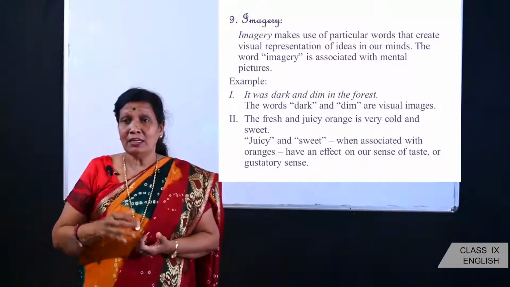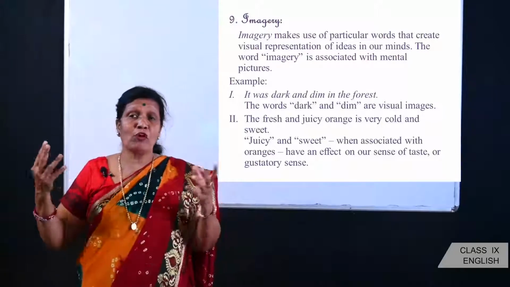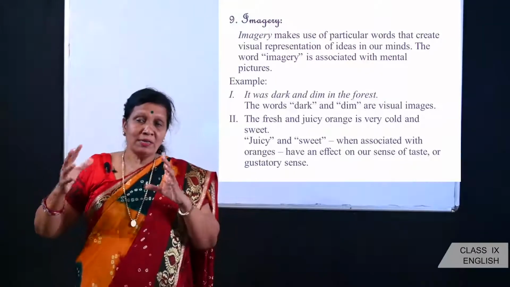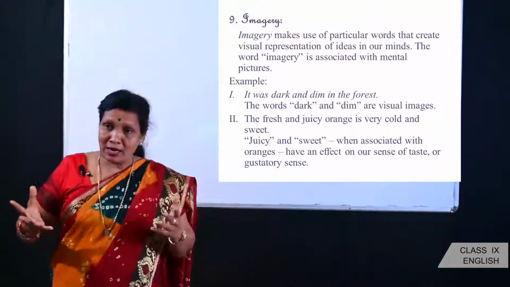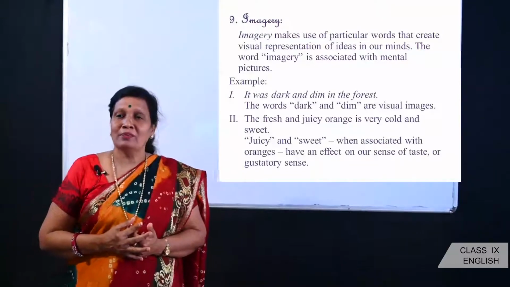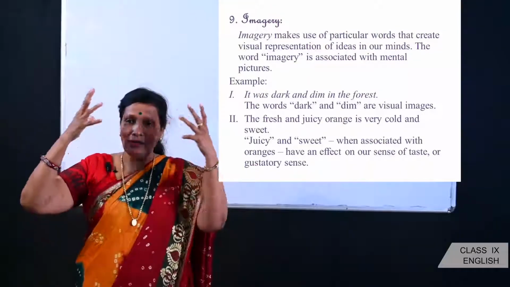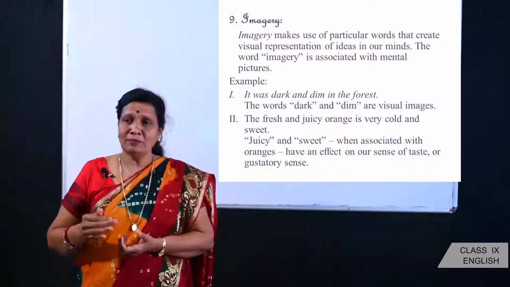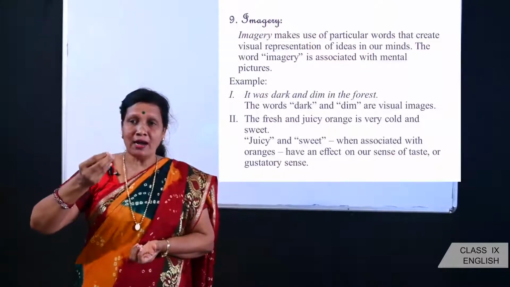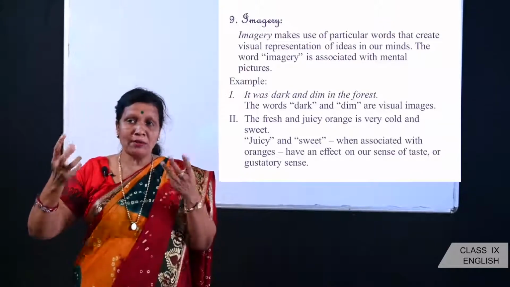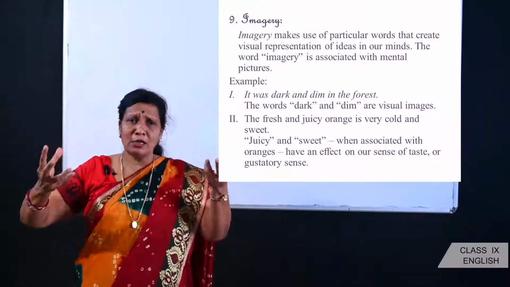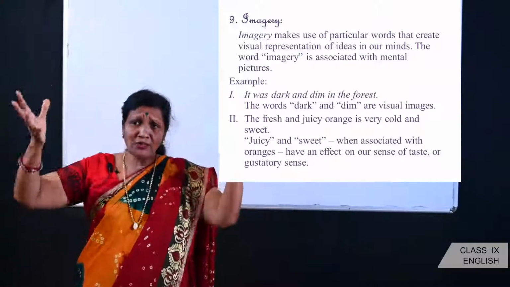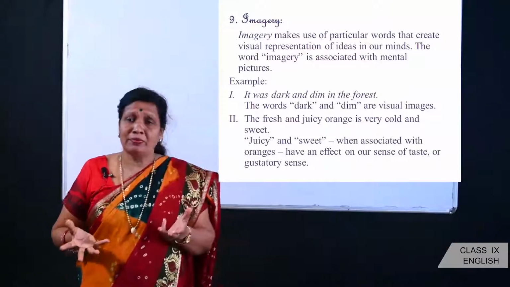For example, it was dark and dim in the forest. So immediately the picture of a forest at night comes to your mind, that you imagine what would happen when it is too dark in a forest. Okay. So the words dark and dim are visual images. Dark means immediately the darkness comes to your mind.